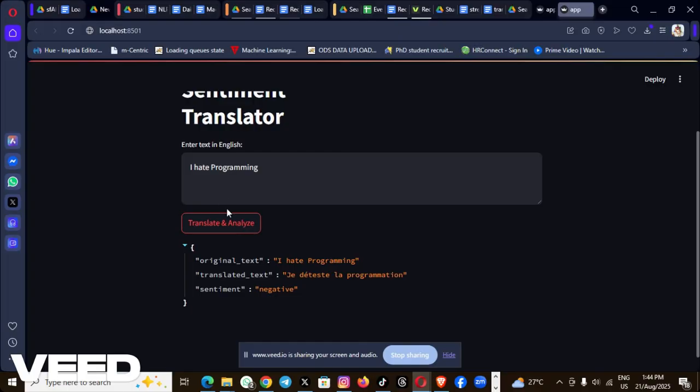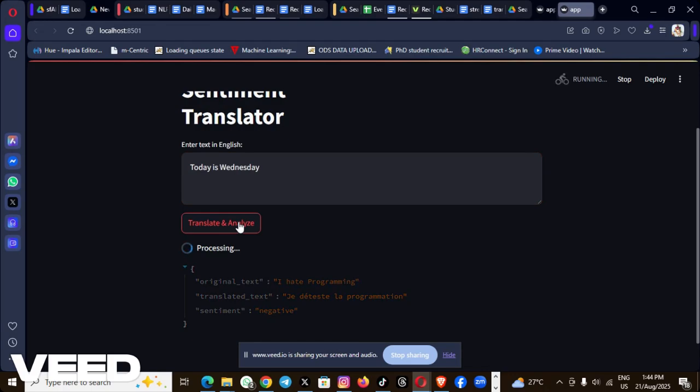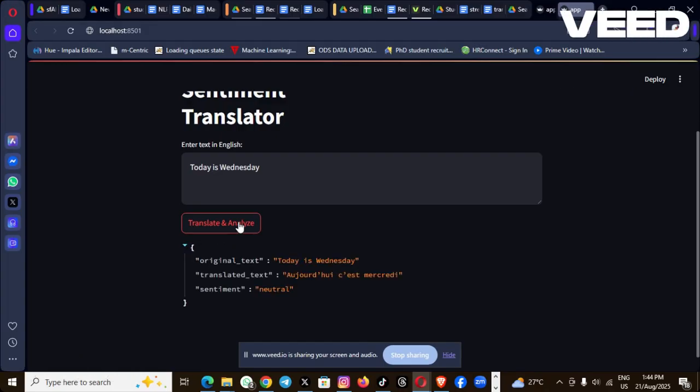The result came out as negative for the sentiment. Then if you want to check for a neutral one, you can take something that has no skewness, just in the middle, like a uniform distribution in machine learning. So let's just say "today is Wednesday." Click on translate and analyze. It's going to return a balanced sentiment, which is meant to be neutral. Okay, good, neutral.